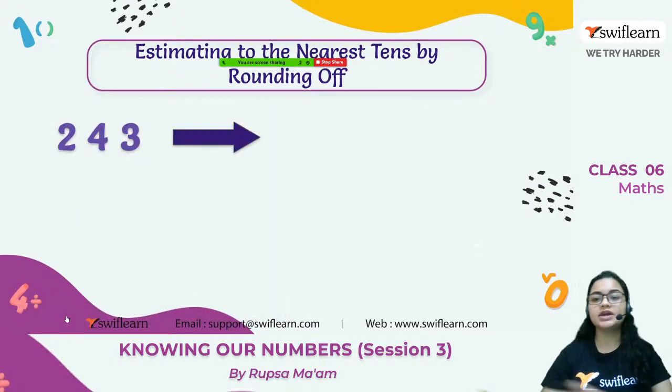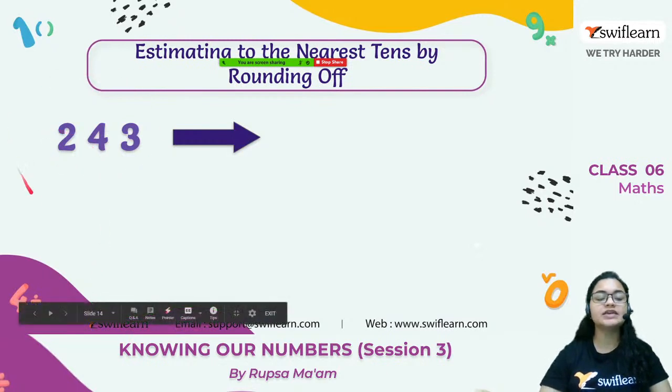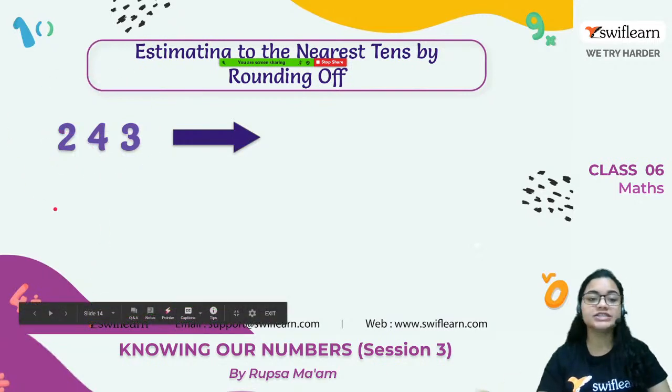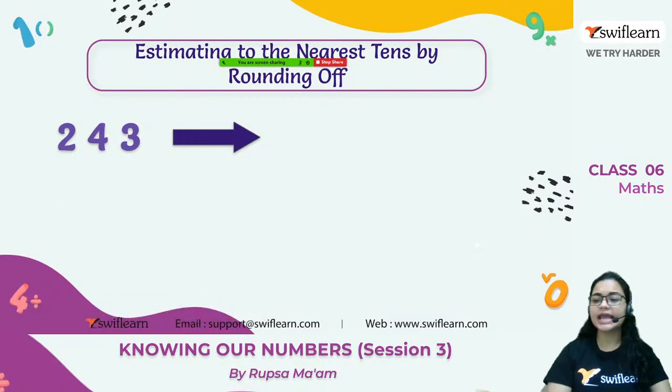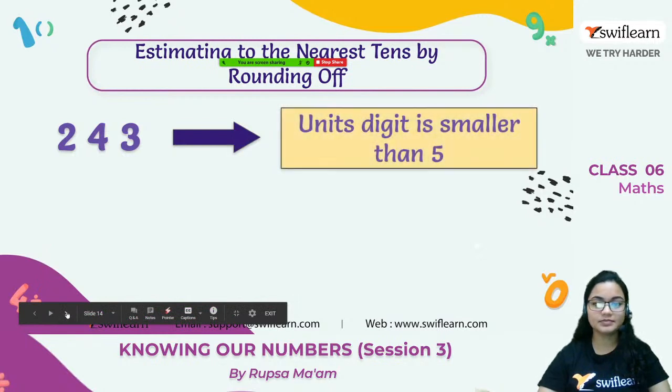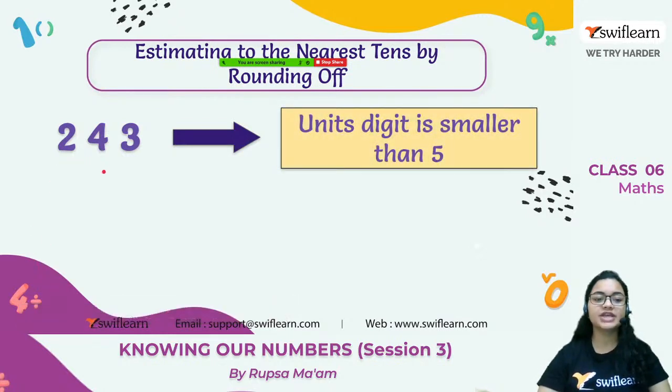So estimating to the nearest tens by rounding off, the number given is 243. Right? Can anyone tell me what will be the nearest 10 we can round off or estimate the number to? Let's see. First we have to check if the units digit is smaller than 5 or greater than 5. We can see the units digit is 3. So the units digit is smaller than 5, right?